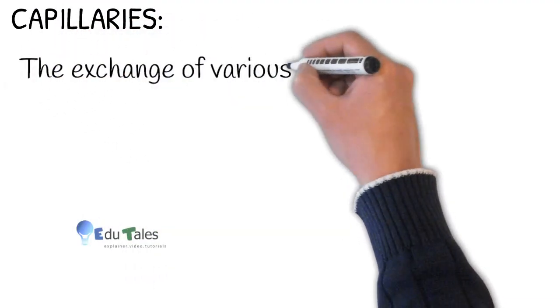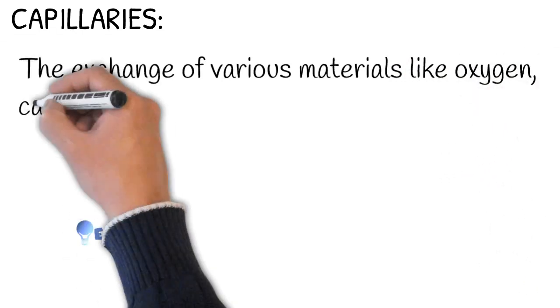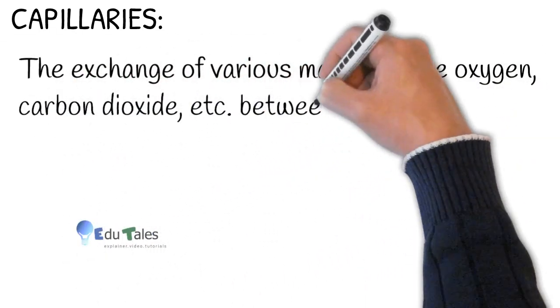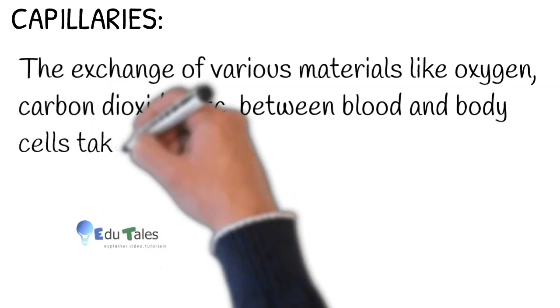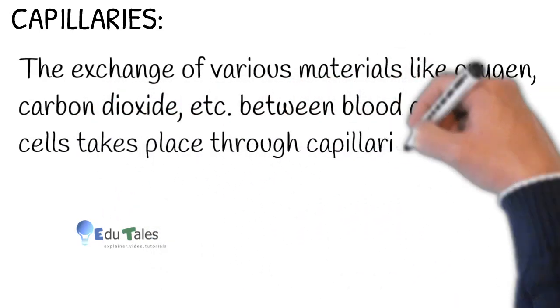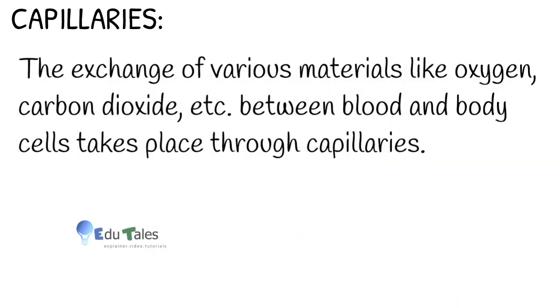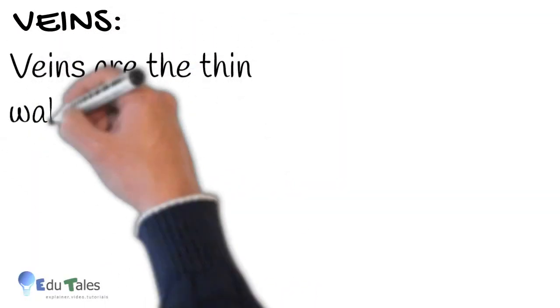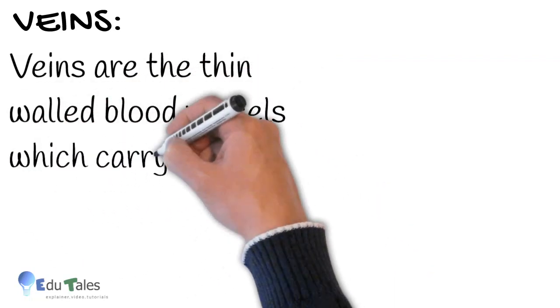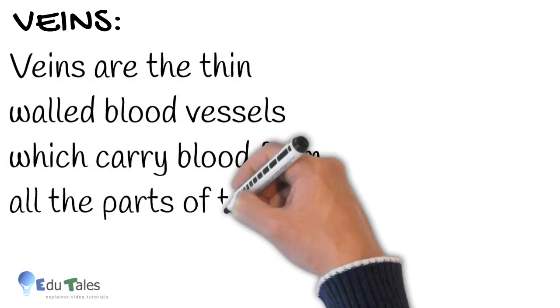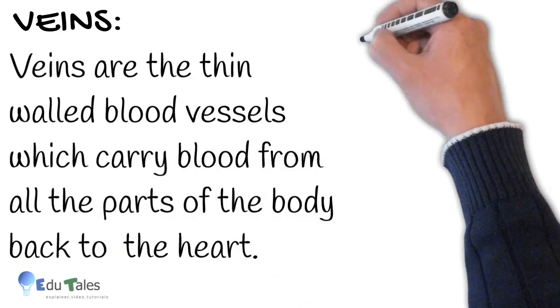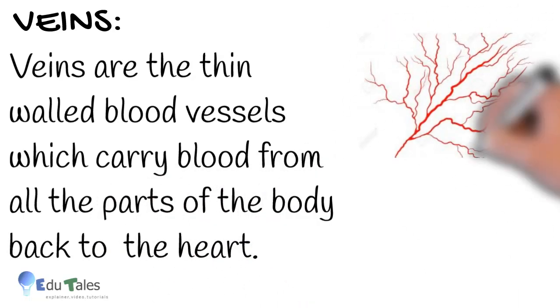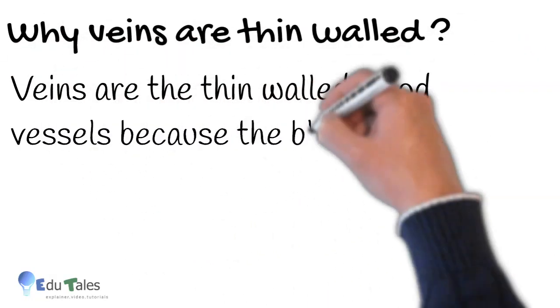As the capillaries are very thin and narrow, they can directly help in exchange of various materials like oxygen, carbon dioxide, etc. between blood and body cells. Veins. Veins are the thin-walled blood vessels which carry blood from all the parts of the body back to heart. So blood from all the parts of the body to heart by veins. As they are not under any high pressure, they are thin-walled.